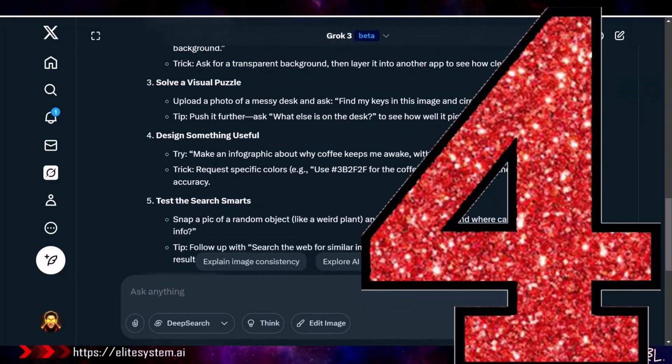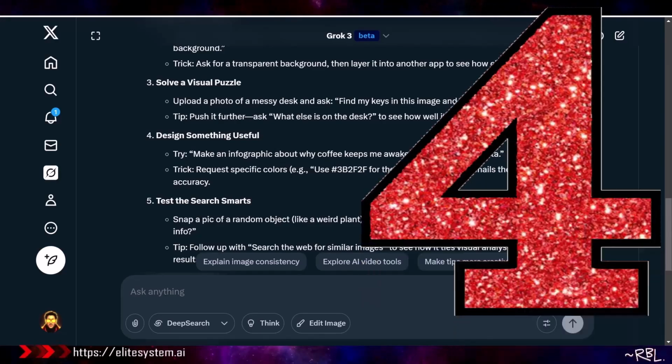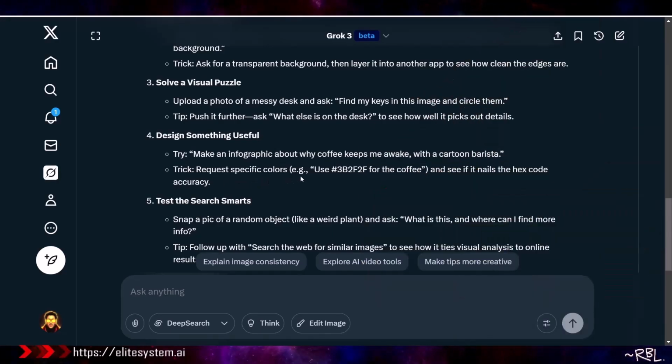Number 4, design something useful. Try: make an infographic about why coffee keeps me awake, with a cartoon barista. Trick, request specific colors. Example, use the hex code for the coffee color, and see if it nails the hex code accuracy.